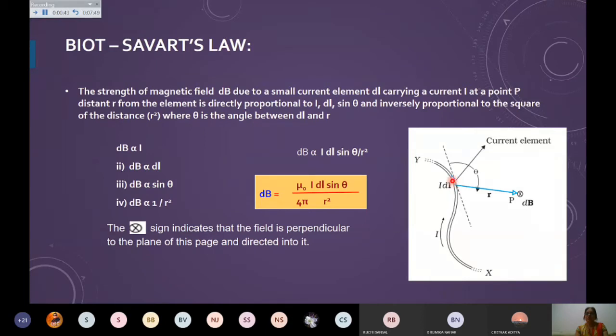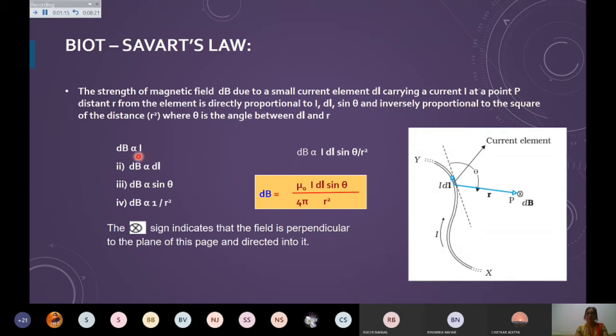So the current element here is a vector quantity, and the point where I want to find the magnetic field is point P, which is at a distance small r from this current element. If the angle between the r vector and the dl vector is theta, then it was observed that the magnetic field, as I said, if I increase the current, then the deflection increased.